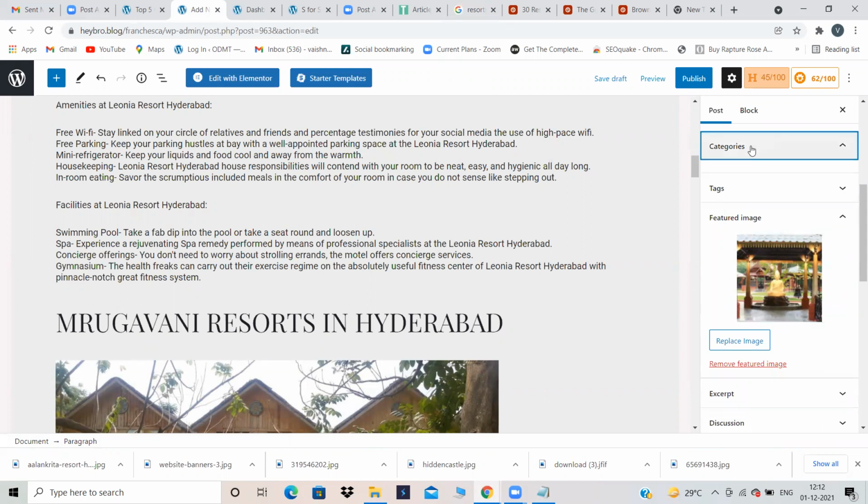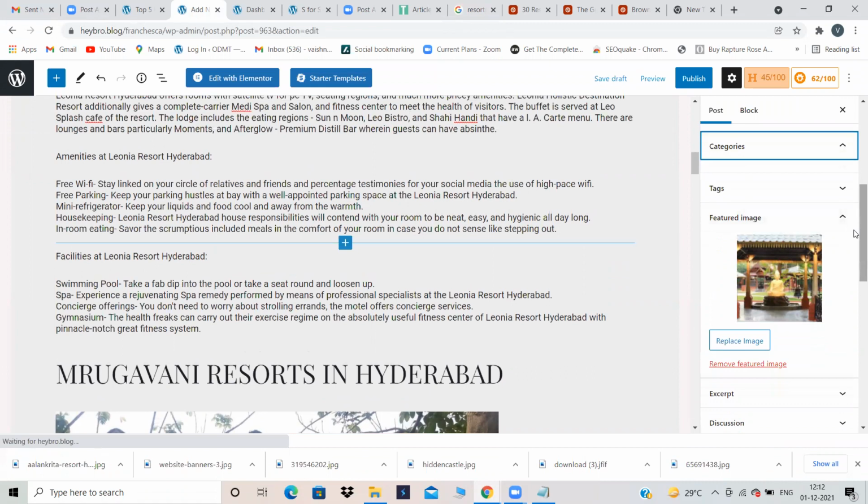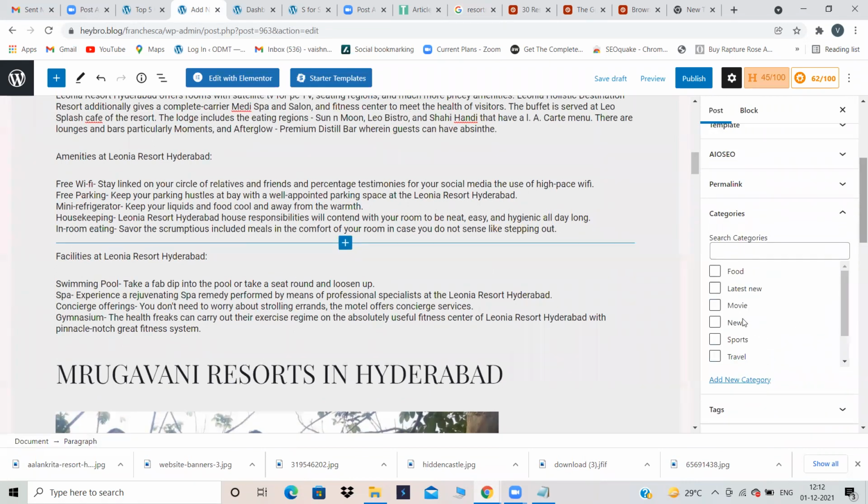Now the second one is categories. Click on categories and it will come under travel. So I'm just giving it as travel category, and it will come under food also, right? Resort in the sense they will have food and they will go for traveling. So I'm giving food and travel, both. Add new category. That's it.